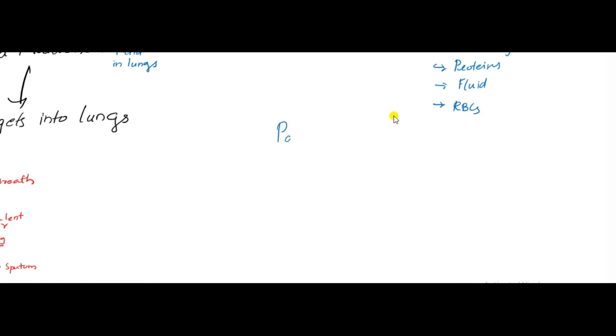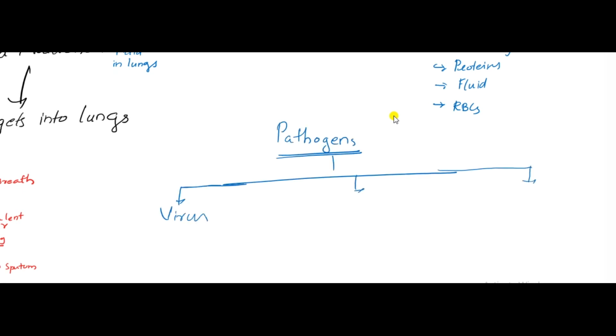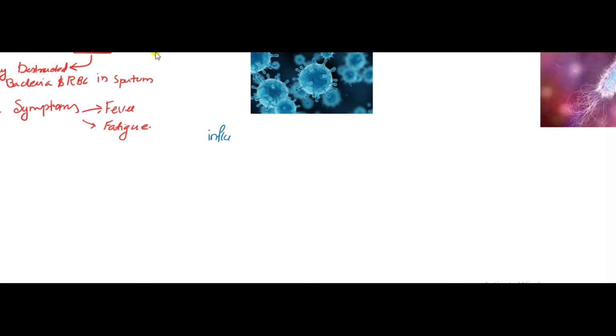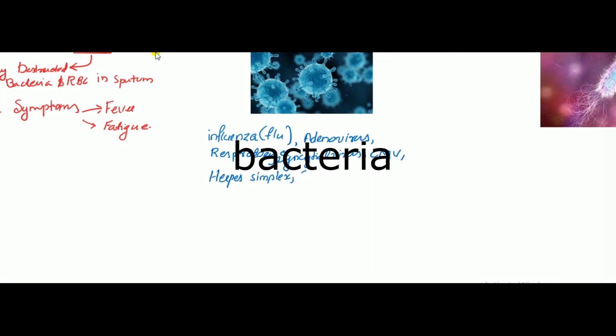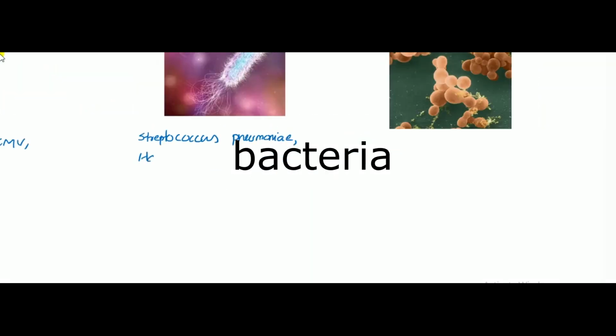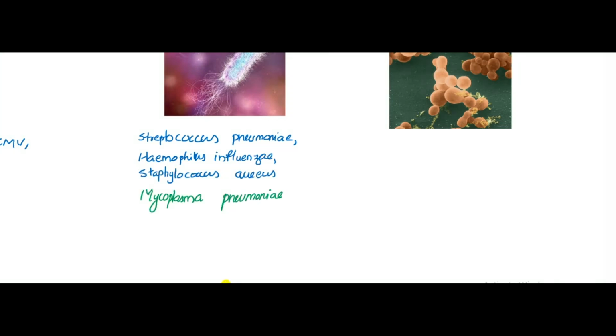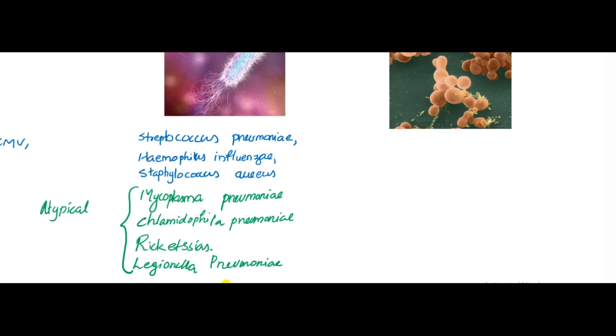Pathogens can be classified as virus, bacteria, or fungus. In viruses, we have influenza or flu, adenovirus, respiratory syncytial virus, cytomegalovirus, herpes simplex, and SARS. In bacteria: Streptococcus pneumoniae, Haemophilus influenzae, Staphylococcus aureus, Mycoplasma pneumoniae, Chlamydophila pneumoniae, Rickettsia, and Legionella pneumophila. These are atypical pneumonia or walking pneumonia because they have no cell wall.